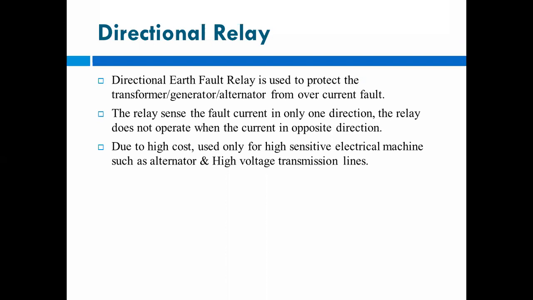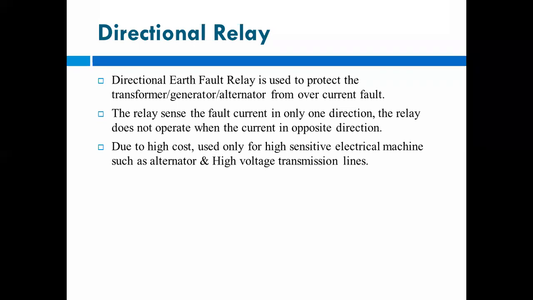Here the directional earth fault relay is used to protect the transformer, generator, alternator from the overcurrent fault. This relay is costly, that's why it is used only for important machines.